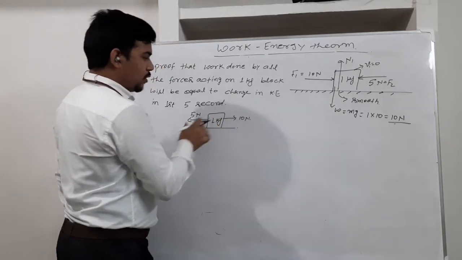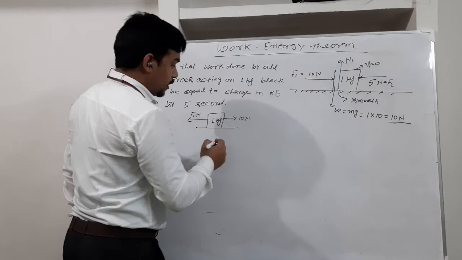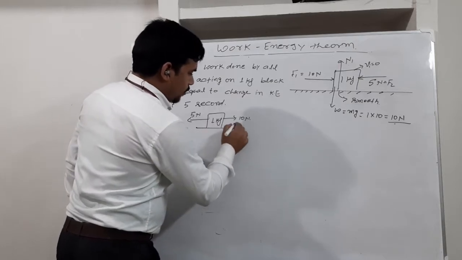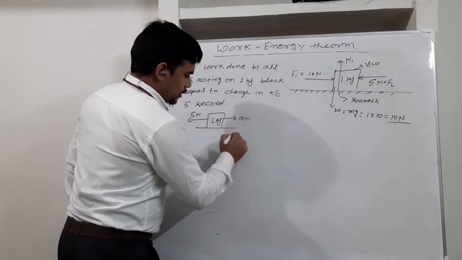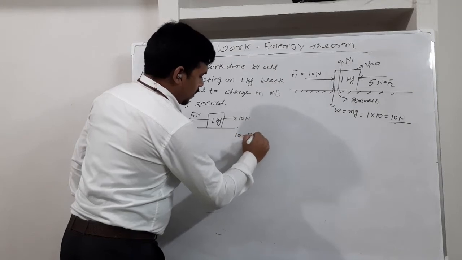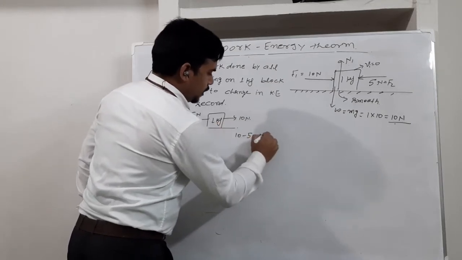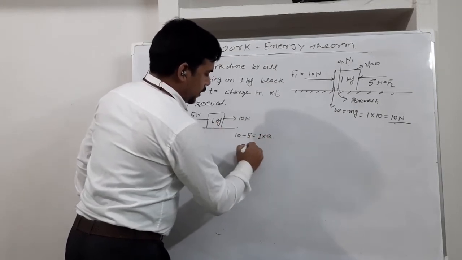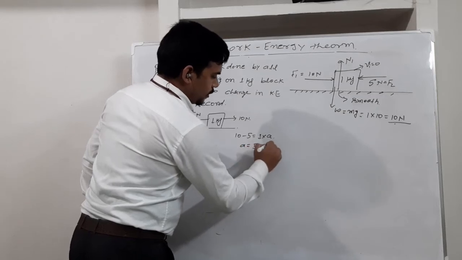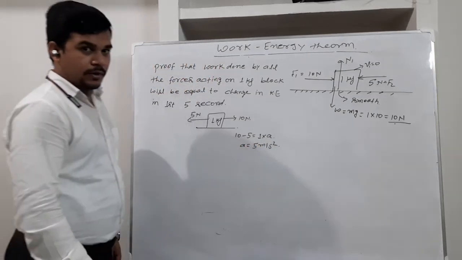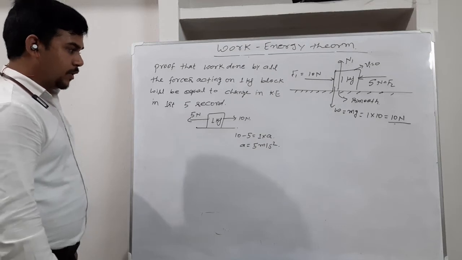As a result of this horizontal force, there will be acceleration in the body, and net force equals mass into acceleration. So 10 minus 5 Newton equals mass, 1 kg, into acceleration. So how much acceleration do we get? 5 meter per second square.